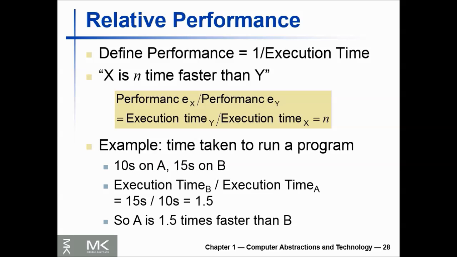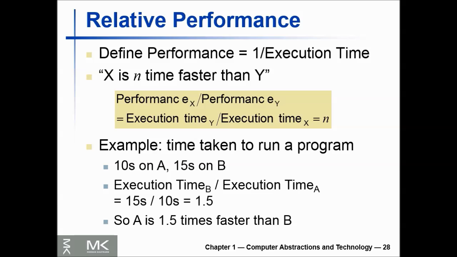For example, if computer A runs a program in 10 seconds and computer B runs the same program in 15 seconds, then how much faster is A than B? For this example, we use the above performance equation. So we write performance A divided by performance B is equal to execution time of B divided by execution time of A is equal to n.